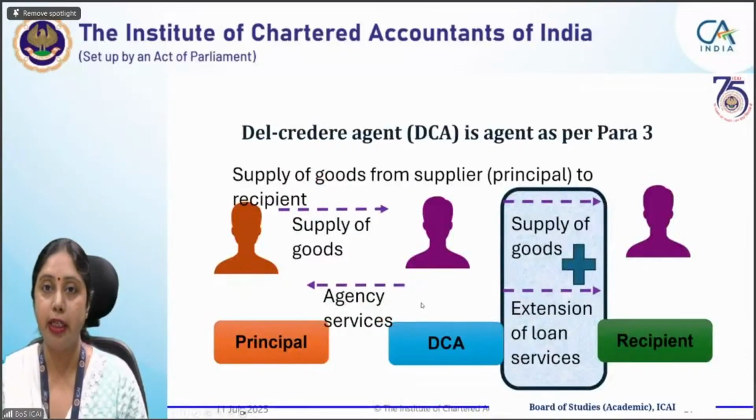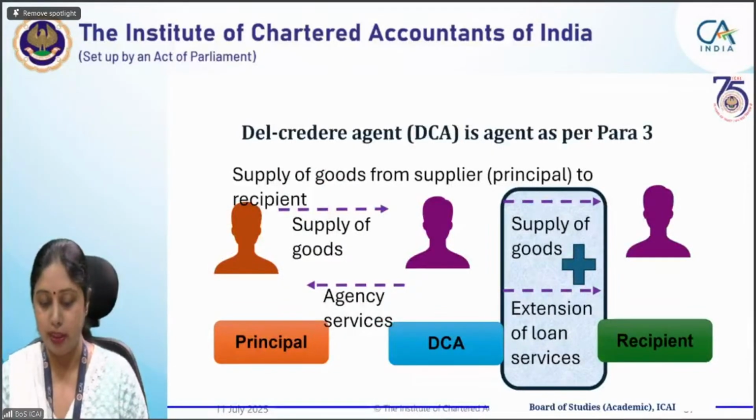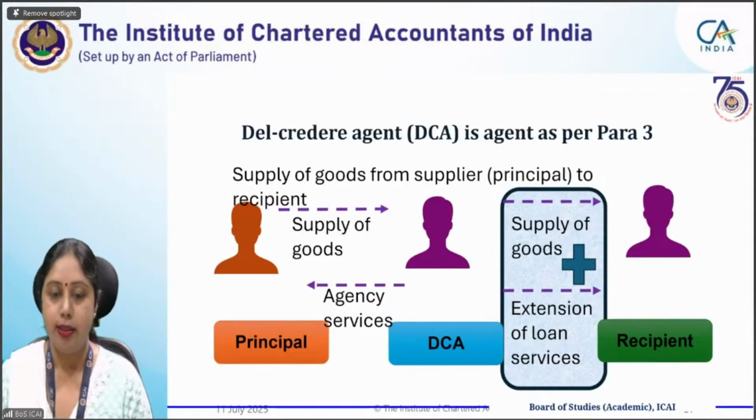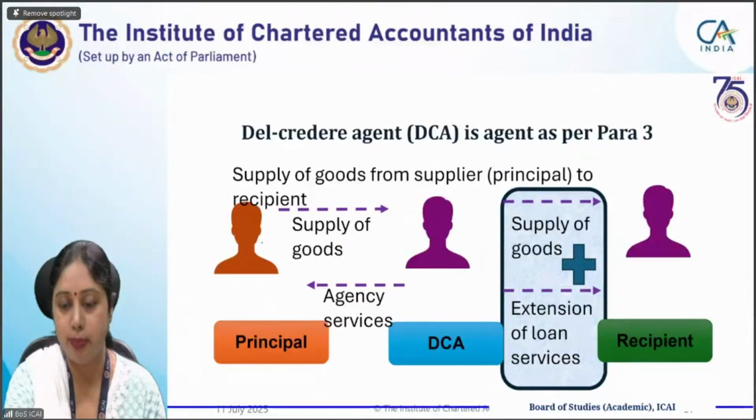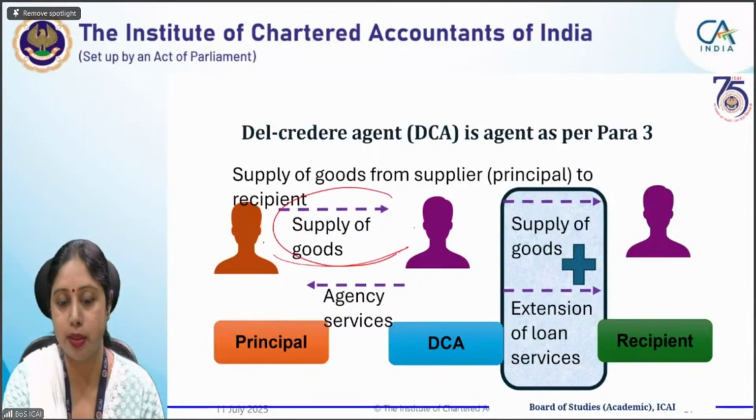Now, if del creditor agent is an agent as per para 3 of schedule 1, which is the case in our question also. Okay. In that case, one transaction will be between the principal to agent. This transaction will become deemed supply as per para 3.